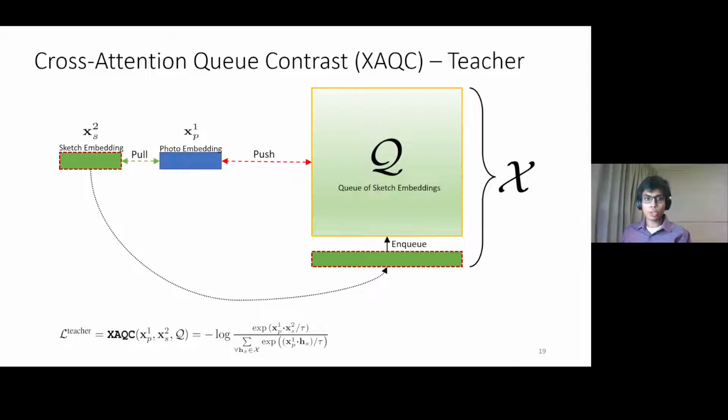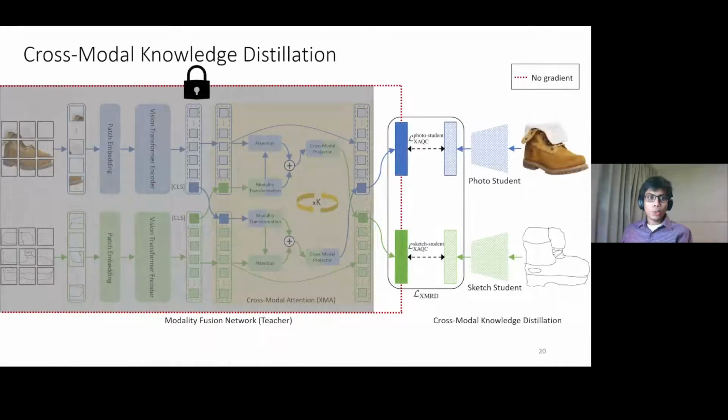Inspired by the queue-based versions of InfoNCE, we design the cross-attention queue contrast, or XAQC, loss. We maintain a queue of fused sketch representations from previous mini-batches, which act as negatives for the InfoNCE-based contrastive loss. The positive is the fused photo representation from the XMA operator. We call this part of our model the teacher. Although powerful, the XMA operation is much more computationally expensive for similarity-based search as compared to the dot product, which is the standard operation for this purpose.